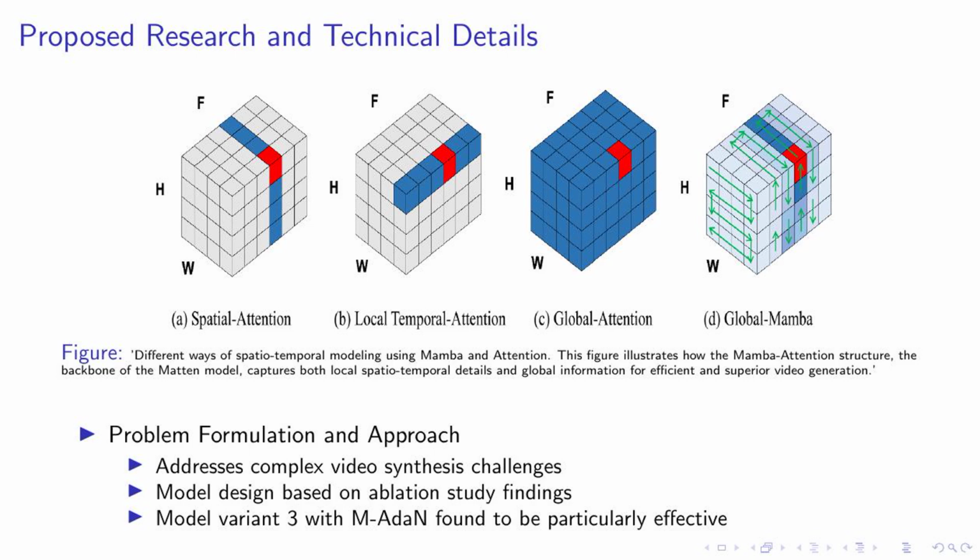Interestingly, we found a direct positive correlation between the complexity of the model and the quality of the generated samples. This suggests that as we increase the complexity of Matten, we can expect even better results.